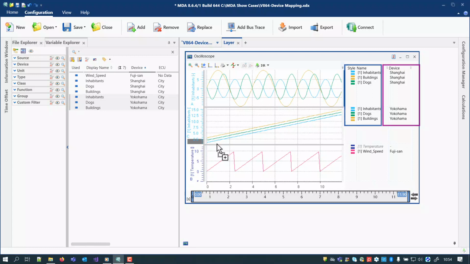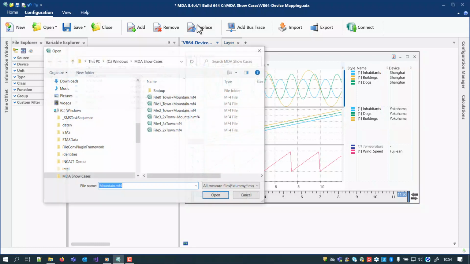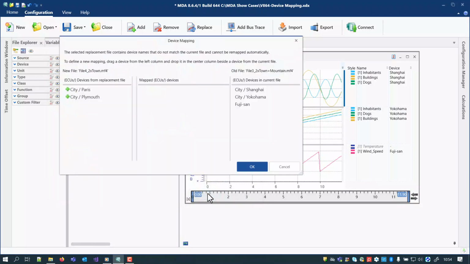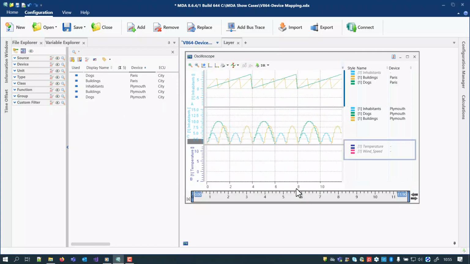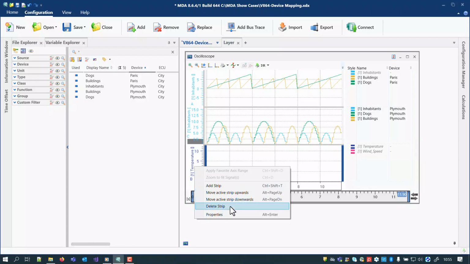It can also happen that there are more devices referenced in the configuration than you can find in the new measure file. Consequently, there remain some of the existing entries without a new counterpart. Then, after the mapping, not all signals can be replaced and appear in the configuration in no-match state.